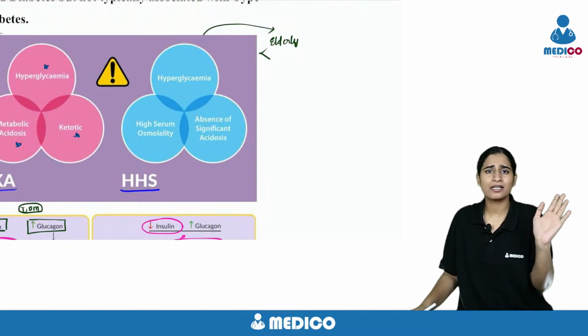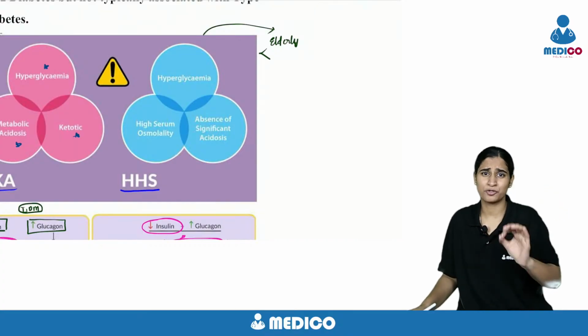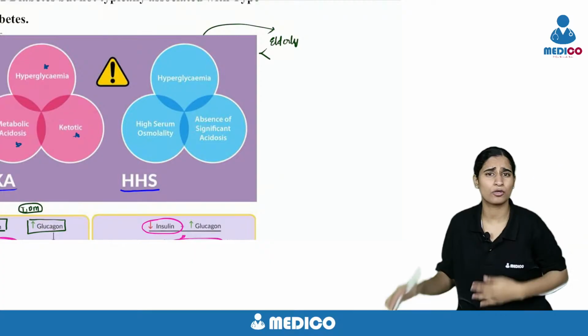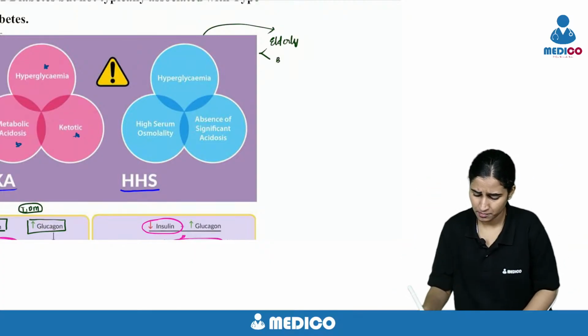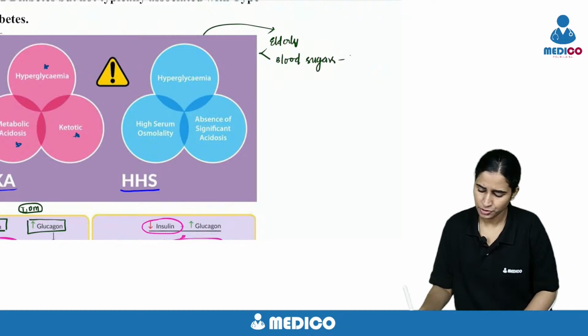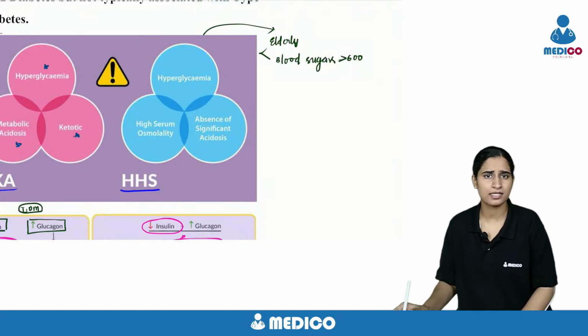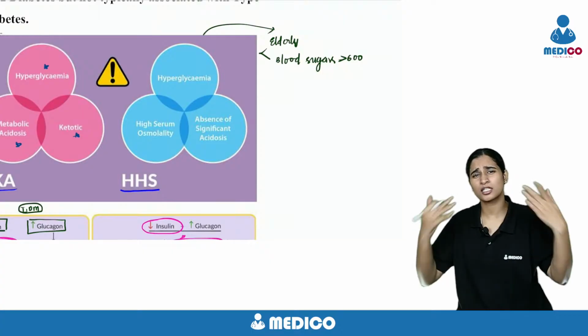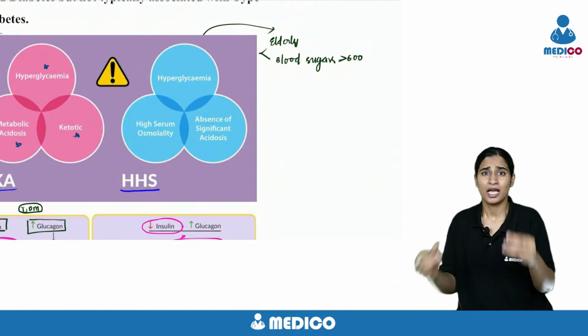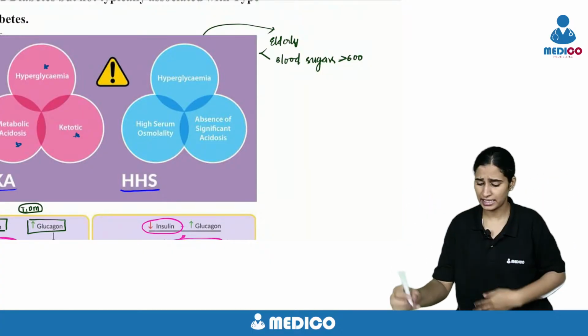But in hyperglycemic hyperosmolar syndrome, the sugars are very high, almost 600. The blood sugars are almost more than 600, and because of that there will be constant polyuria, and this patient is more severely dehydrated.